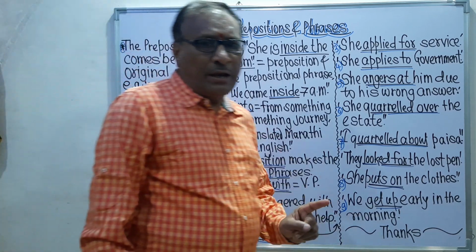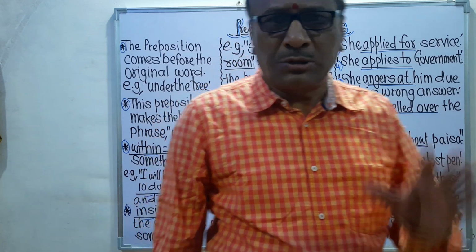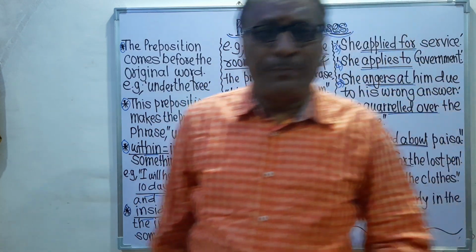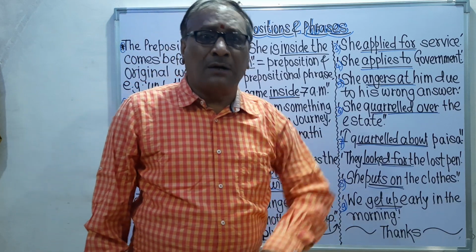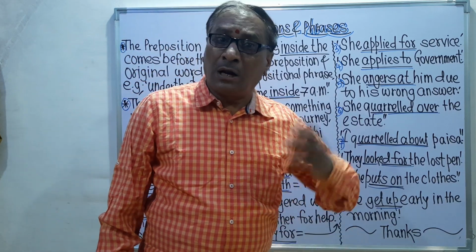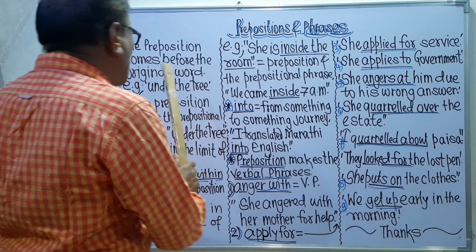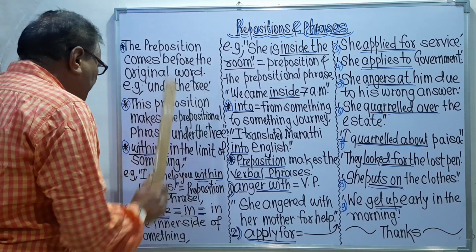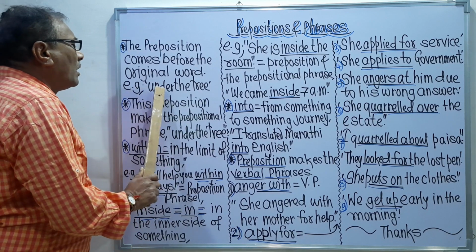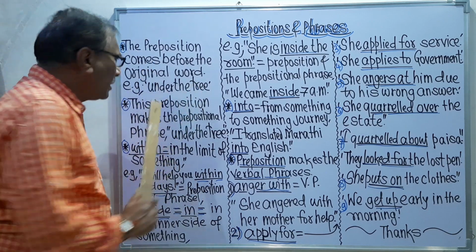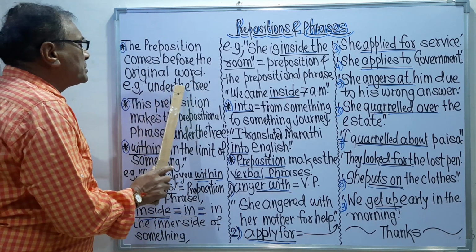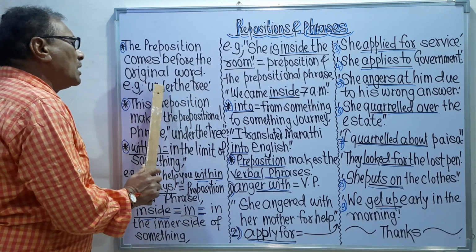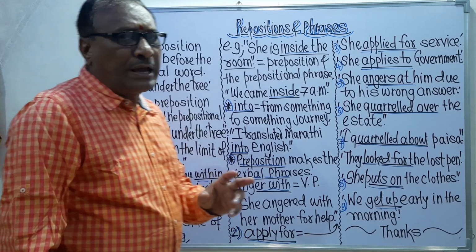When we talk, when we write English, we know that the preposition in the sentence comes before the original word. For example, under the tree. Under the tree, the original word is the tree and the preposition is under. In this way, we can speak.